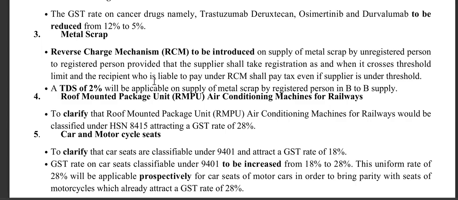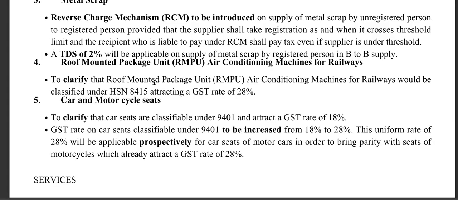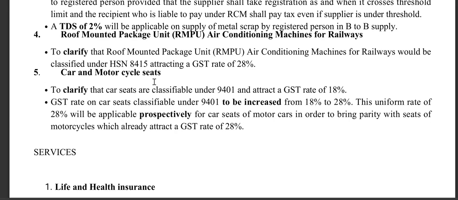TDS of 2% is to be applicable on supply of metal scrap by a registered person in B2B supply. Roof mounted package unit (RMPU) air conditioning machines for railways: it is clarified that roof mounted package unit air conditioning machines for railways would be classified under HS 8415, attracting GST at 28%.